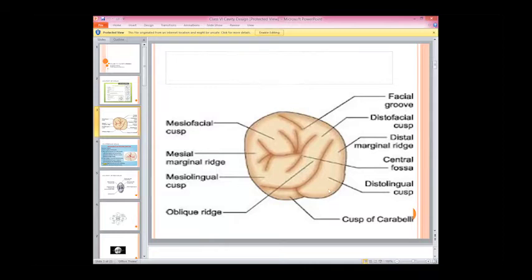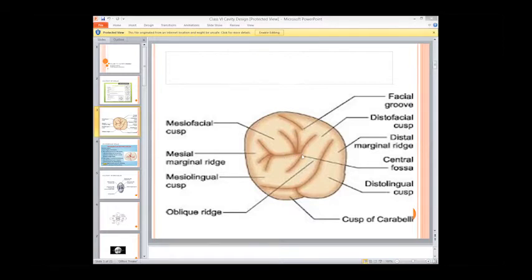Now coming to the palatal side, we have the oblique ridge. What is the definition of the oblique ridge? Where does it start and where does it end? Mesiobuccal cusp to the distolingual. Okay, right, that's fine. This is the oblique ridge, and this is the central fossa.